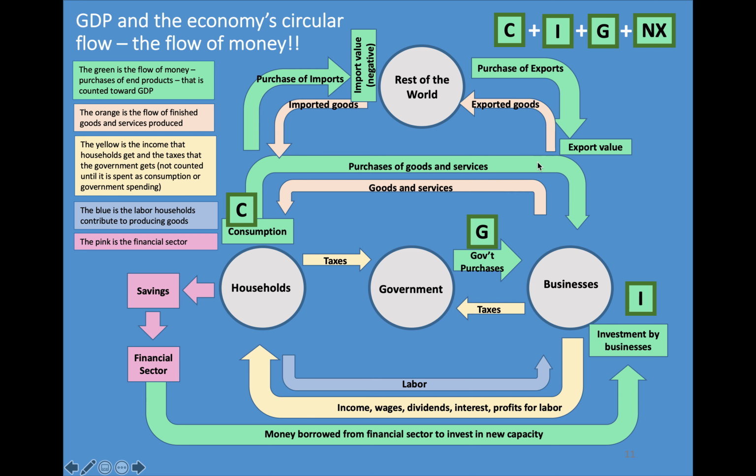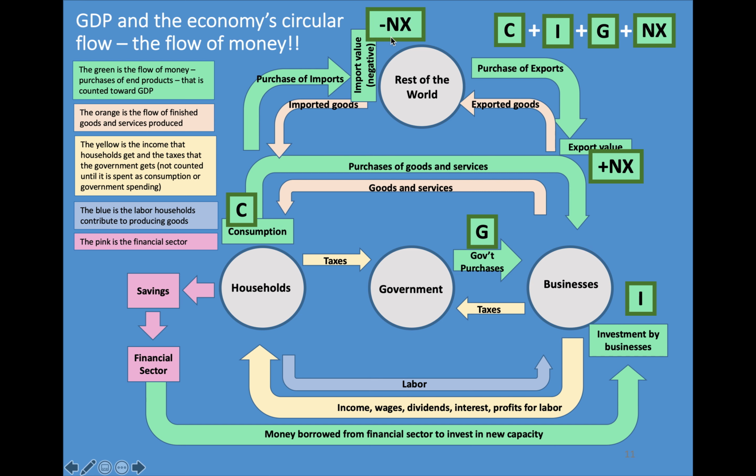And then we have net exports. That's the export value, because that's more things that we're buying from elsewhere. And of course, that arrow could also be pointing to households. I'm sorry, forget that comment. That arrow is correctly pointing to businesses.